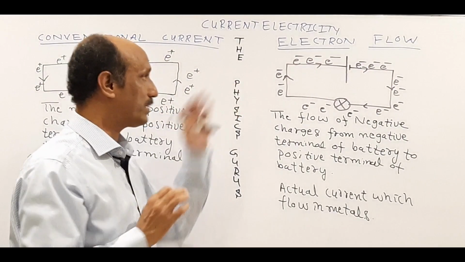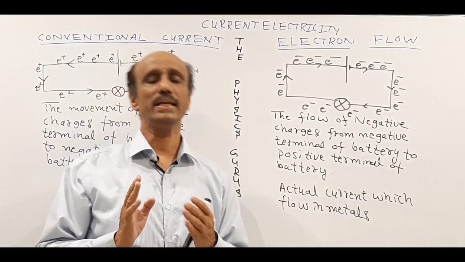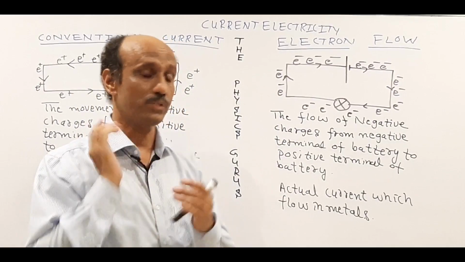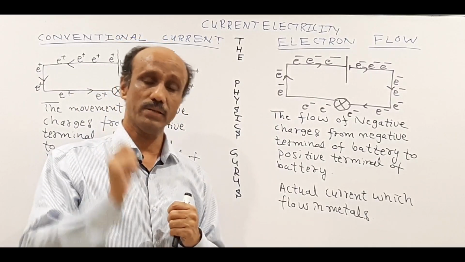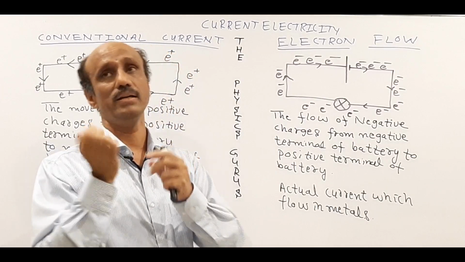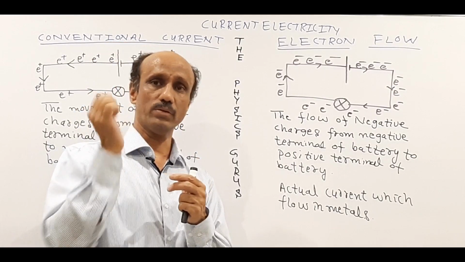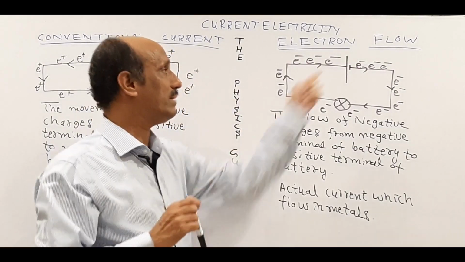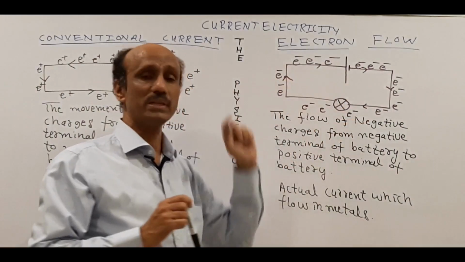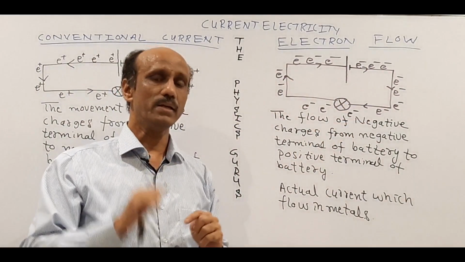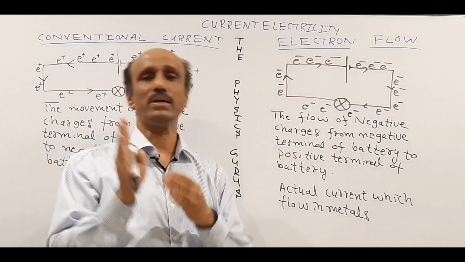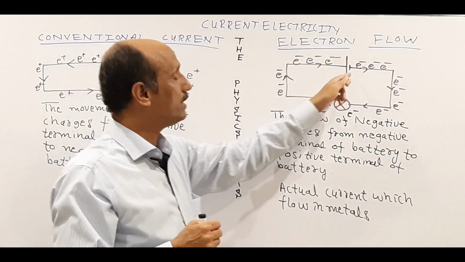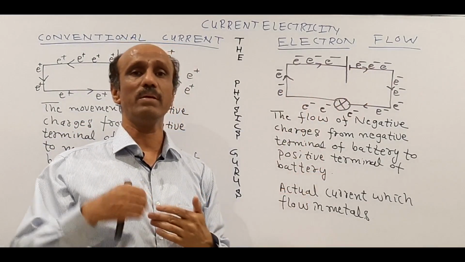The first thing is related to electron flow. In metals, we know that there are free electrons available. Electrons contain negative charge, so when they get a complete circuit by switching on the switch, what will happen? The electrons, which contain negative charge, will start moving towards the positive terminal of the battery. What is the reason? Because negative is always attracted towards positive, and positive is always attracted towards the negative terminal. These are the electrons which are available by nature in the metals.